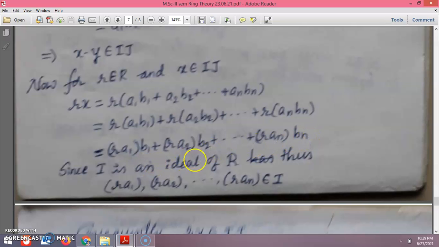Since I is an ideal of R, r A1, r A2, r An are members of I. Consequently, r x is also a member of I J. Similarly, x r is also a member of I J. Therefore, I J is an ideal of R.